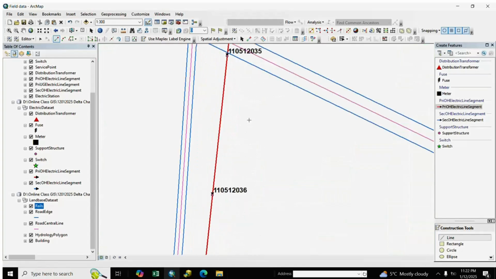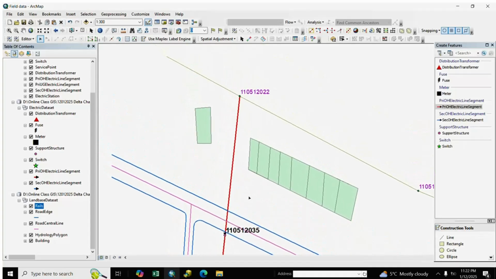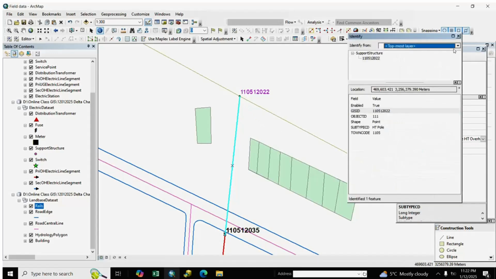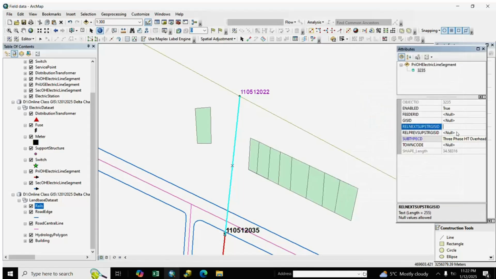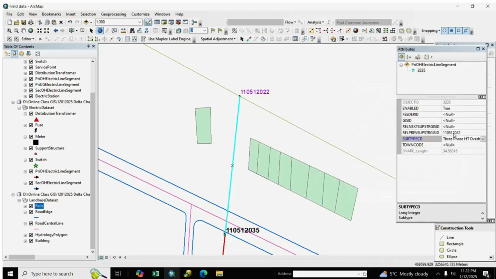If you want to enter attributes, we already discussed it previously, but we describe some. We select it and go to attribute. We select the previous pole here. Here is the previous pole. We copy and paste it in previous, and next 35. We copy it and paste it, and the GIS ID.